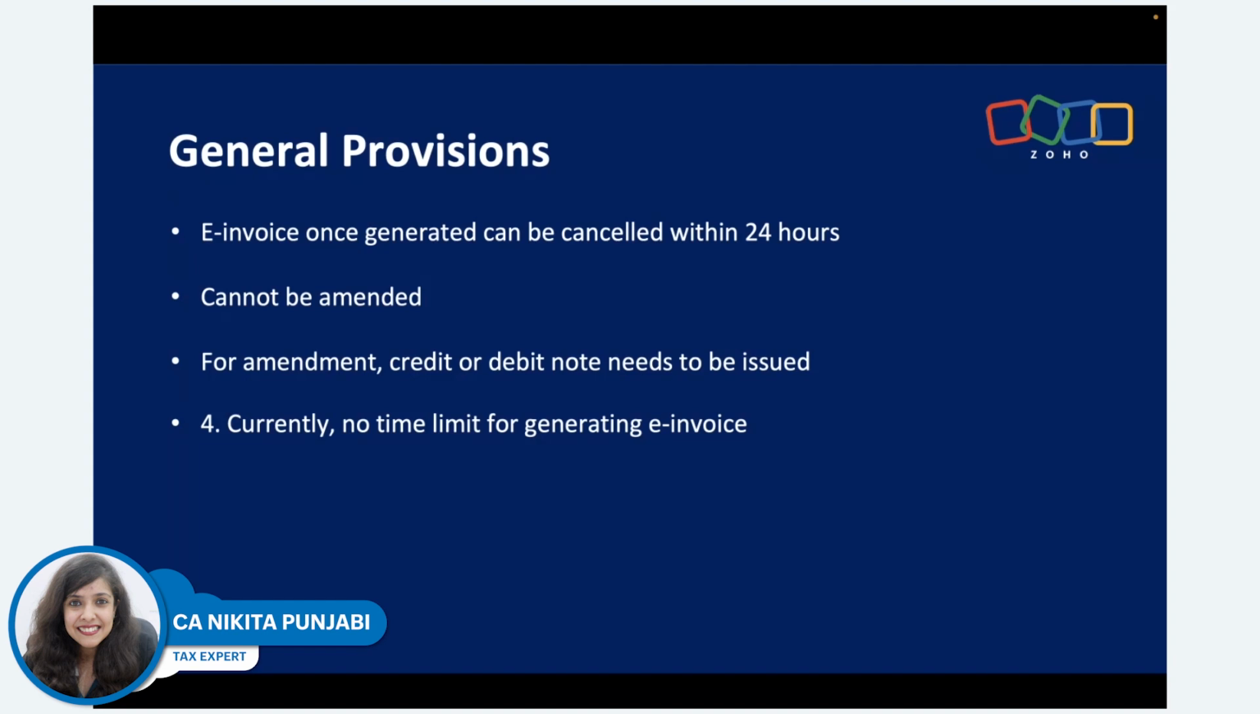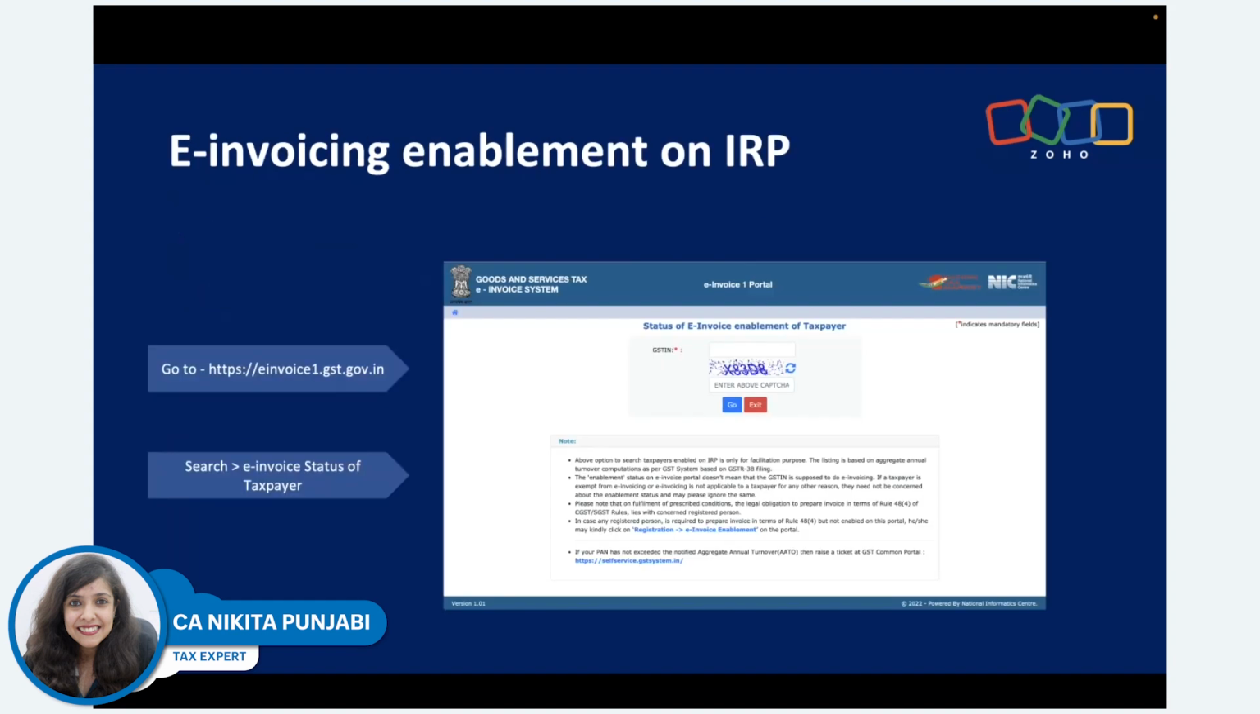Even that is fine for now because there is no time limit. So you might ask me how do I know whether e-invoicing is applicable to my organization? Of course, GST is a self-assessment tax. So you have to calculate it on your own whether or not it's applicable to you, checking your turnover for the last 6 years. But if you still want to check, you can go to the e-invoice portal.